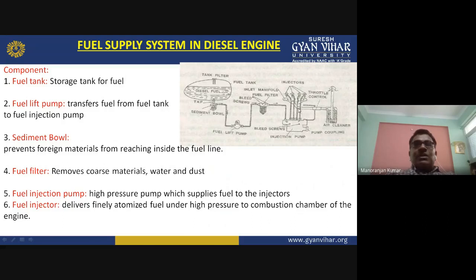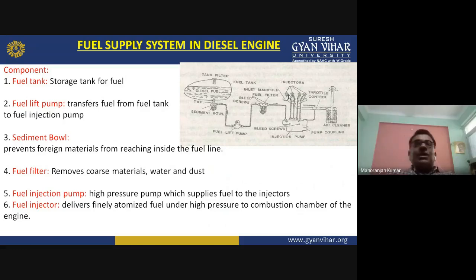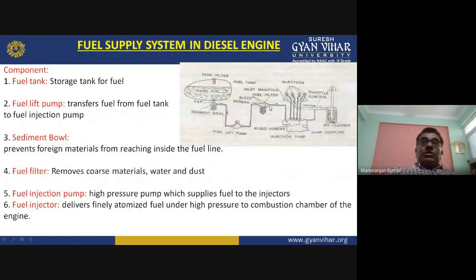So through that valve, clean air will enter into the combustion chamber, and from the injection pump, the diesel is coming. And at the end of the compression stroke, the injector injects the diesel into the combustion chamber, and ignition will take place, and combustion will take place, and heat will be generated, power will be generated. Okay, so this is the process of the fuel supply system in a diesel engine.